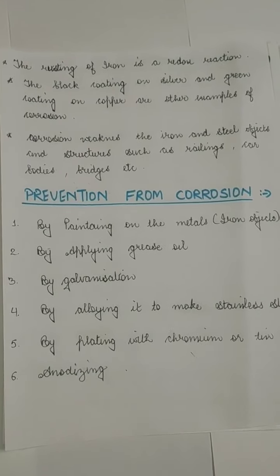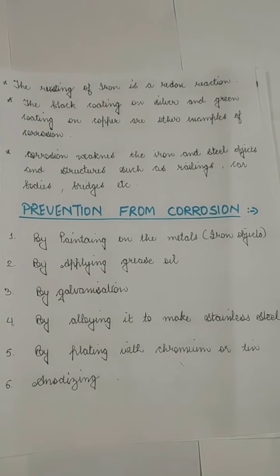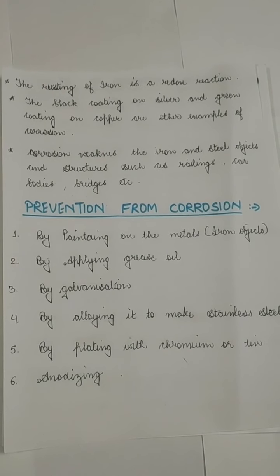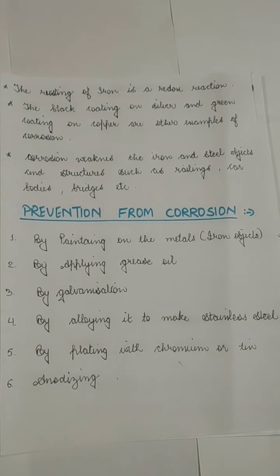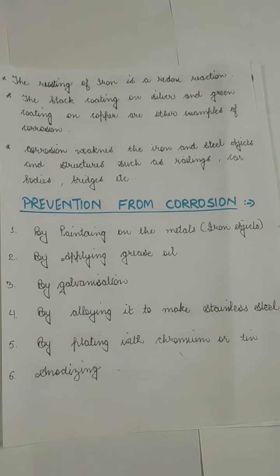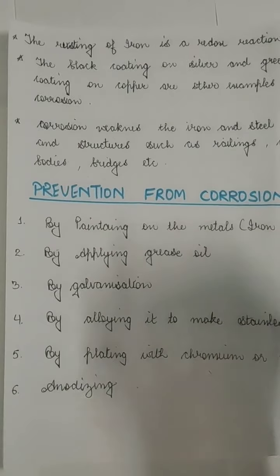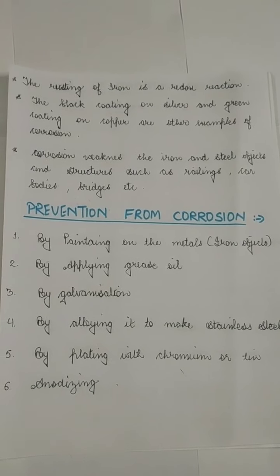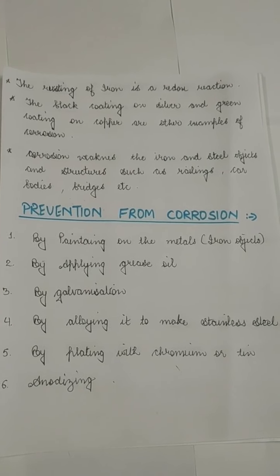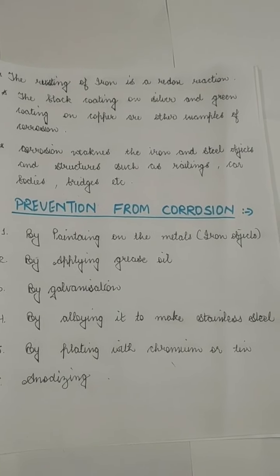So we can paint the metal, especially iron, so that it does not get oxidized. It will not come in direct contact with air and water. So we can prevent it by painting, or we can apply grease or oil. You would have seen the carpenter or worker apply oil and grease, and then they paint the gates, railings and bridges.